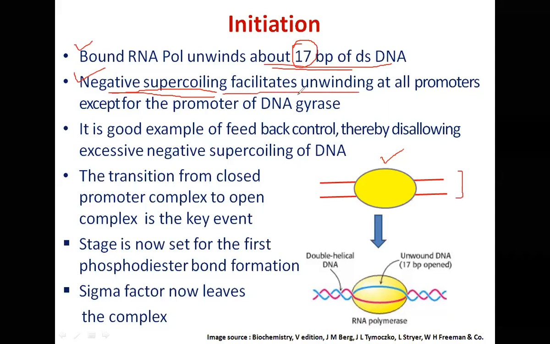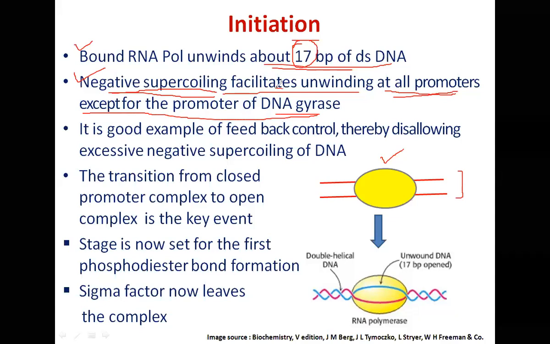Negative supercoiling facilitates unwinding at all the promoters. This unwinding of 17 base pair is facilitated by negative supercoiling of the DNA at all the promoters except, important, except for the promoter of the DNA gyrase gene. Whatever promoter that gene comes under, negative supercoiling does not facilitate unwinding there.